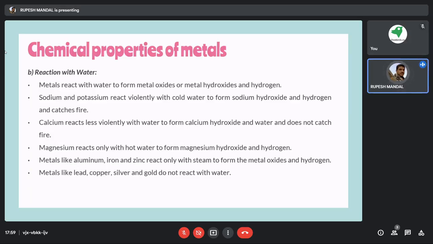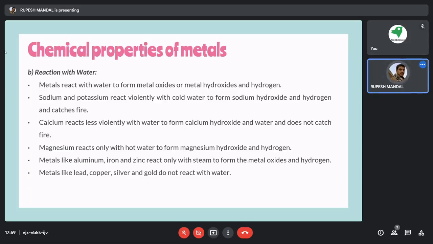Then, if we keep some metal in the open air, what elements can we have in the open air? We can have oxygen, nitrogen, carbon dioxide. So with oxygen, these metals are reacting and burning. This is all because of the reaction with different agents. One thing we have studied earlier is reaction with oxygen, or we can say reaction with the air. Now we are studying the reaction with water.